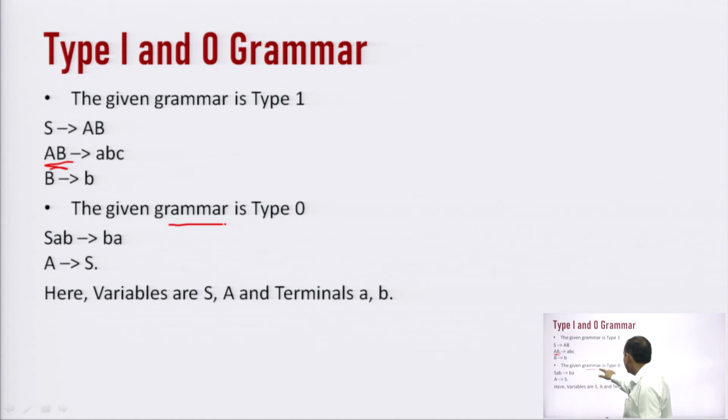Now, this is the example for type 0. Here you can see that there is no restriction. The length of the left hand side is 3 and the length of the right hand side is 2. SAB is converted into BA. There is no restriction. A can be converted into S. A and S are variables, small a, small b are terminals. So, there is no restriction. This is the example of type 0.